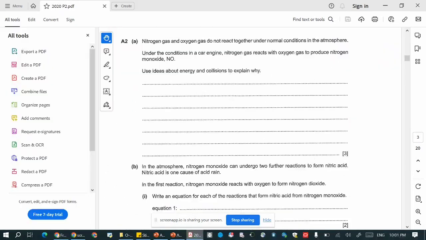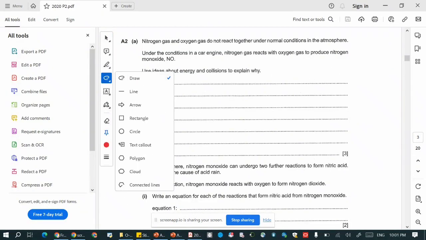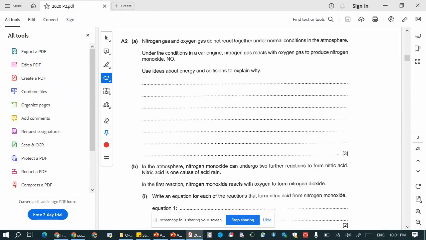Next question, A2. Under room conditions, nitrogen gas and oxygen gas do not react together in the atmosphere. But under conditions in a car engine, nitrogen gas reacts with oxygen gas to produce nitrogen oxide. You need to know the difference between these two contexts: in a car engine, the temperature is very, very high. So at a very high temperature, nitrogen and oxygen are able to react to form nitrogen monoxide.